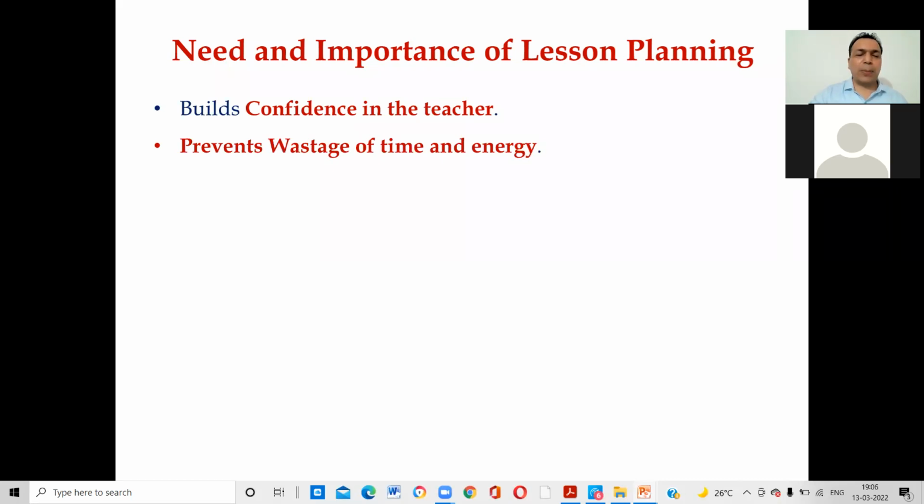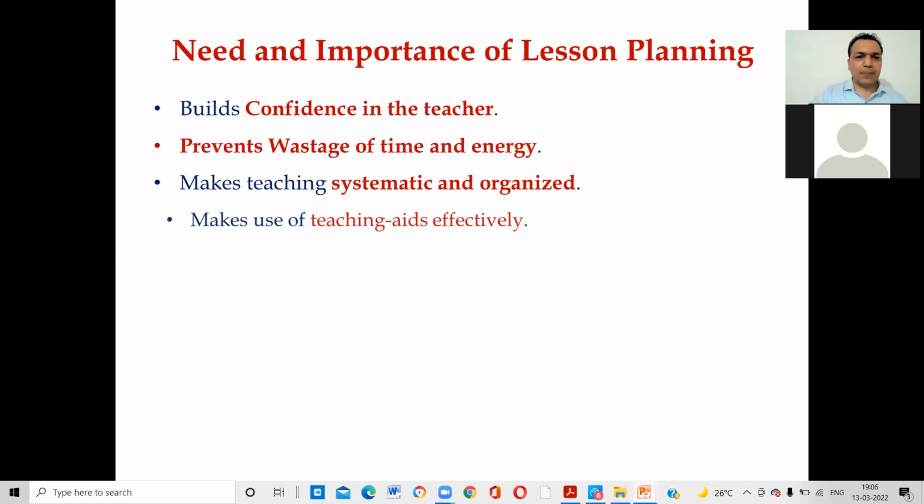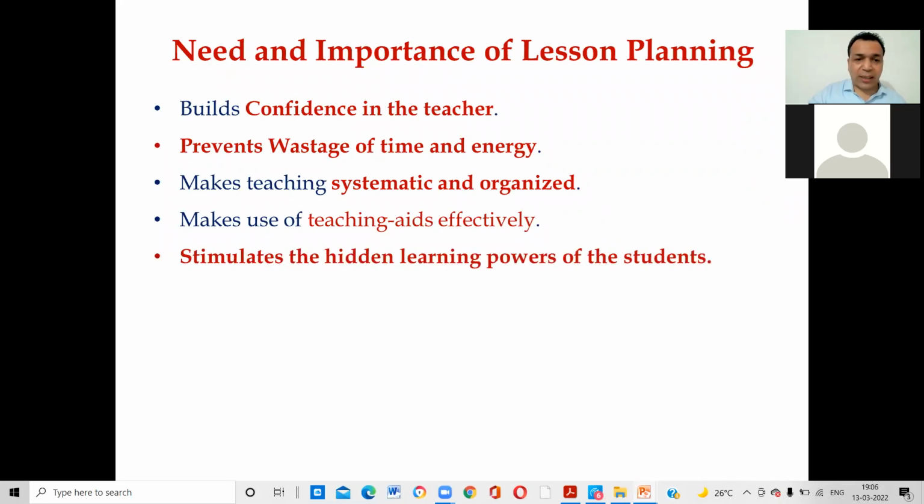If your lesson is not prepared, what will happen? You will waste the time of the student and energy also, right? It makes teaching systematic and organized. When your lesson is prepared, definitely it makes your teaching systematic and organized. Okay, we are talking about need and importance of lesson planning. When your lesson is prepared well, you can make effective use of teaching.